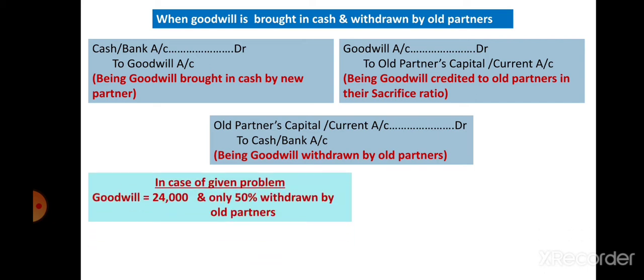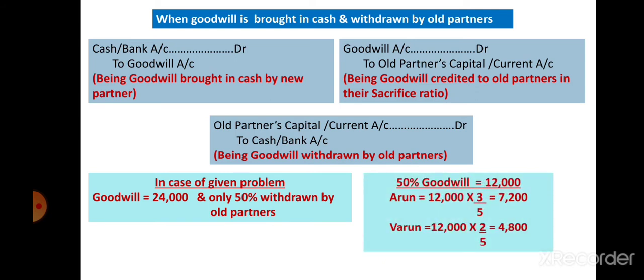In case of the given problem, goodwill is equal to 24,000 and only 50% is withdrawn by old partners. Now here 50% amount is immediately withdrawn by old partners. So what will be the entry? The entry should be passed: all partners capital or current account debit to cash or bank account. Narration: being goodwill withdrawn by old partners.